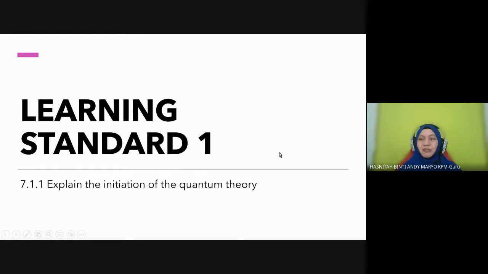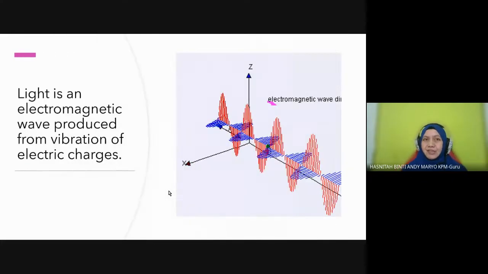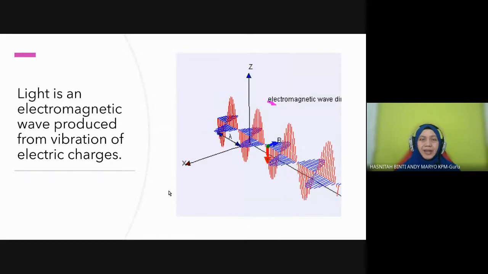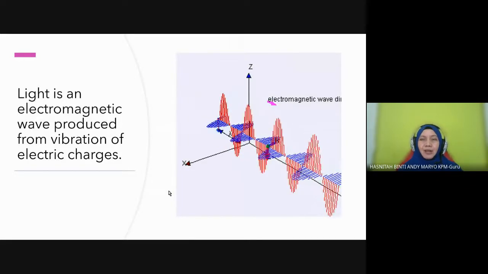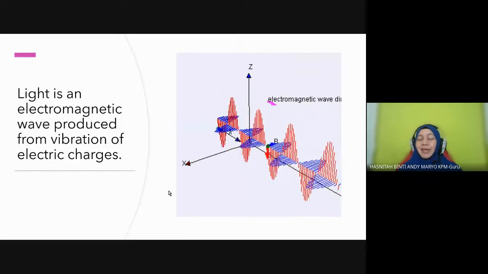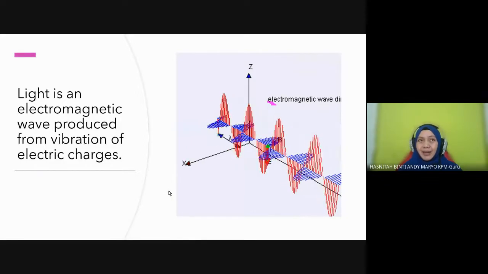Okay, so this is the first learning standard. Altogether, we have 5 learning standards. The first one is to explain the initiation of the quantum theory. So, who initiated it? Siapa yang memperkenalkan teori quantum ini? Who are the physicists related? Before we go to the story, this is about the quantum theory of light, so it is better if you understand first. I believe you already understand, we learned this last year.